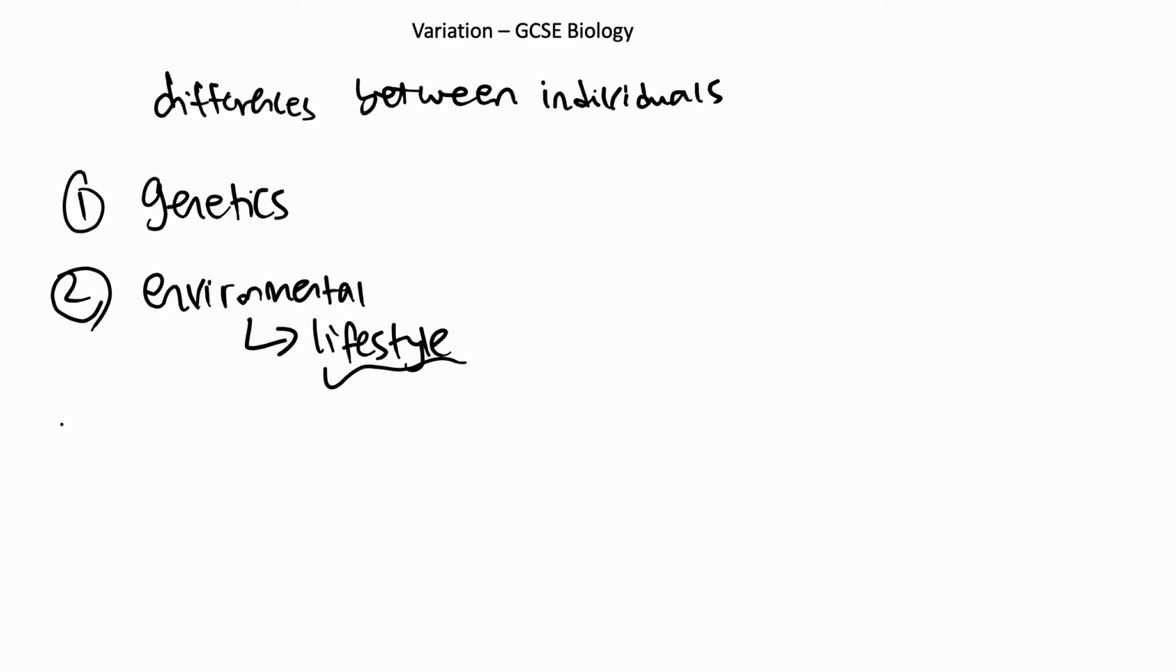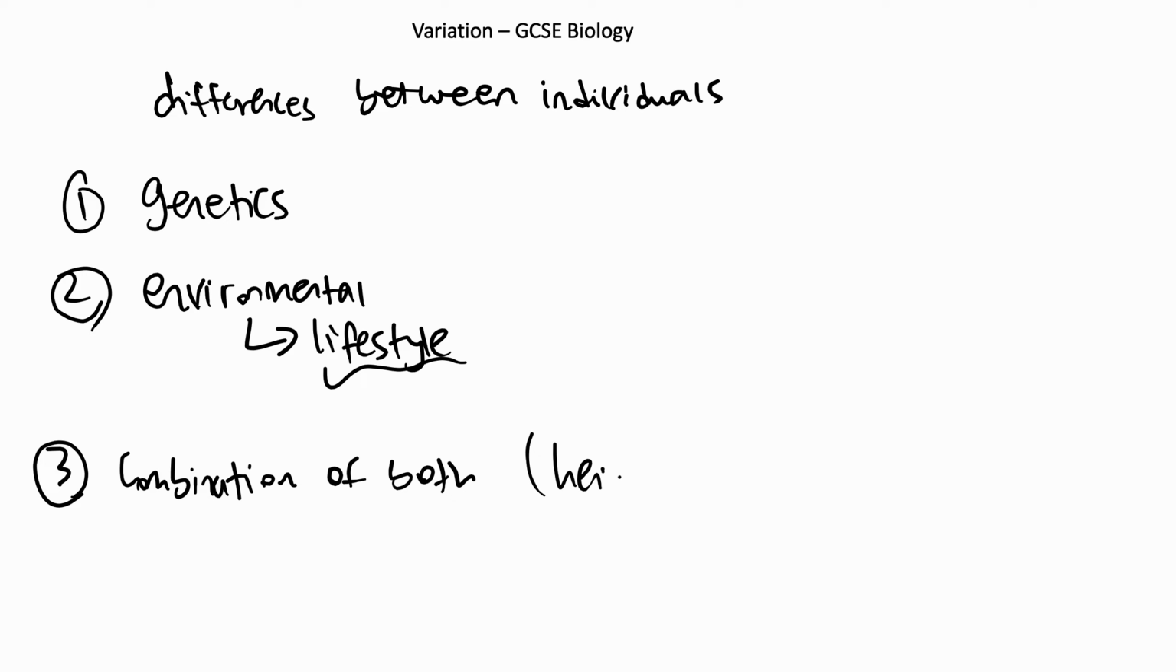So, and actually, there's a third one. I lied. Because although these two are the individual differences, there's also a third one that's in between, that's both genetics and environmental. So the third one is a combination of both the genetic and the environmental factors. Such as, this might include height, right?